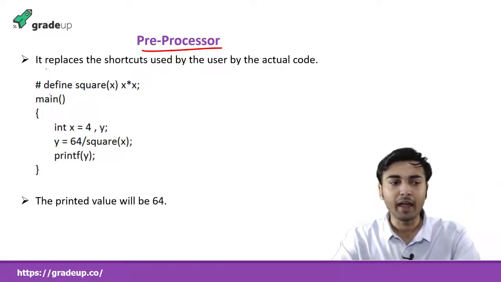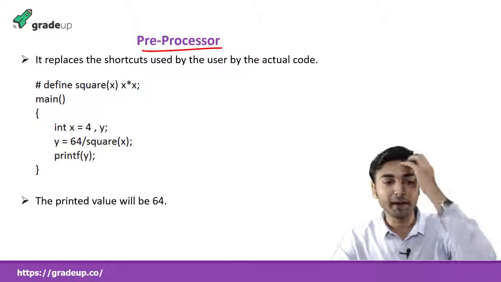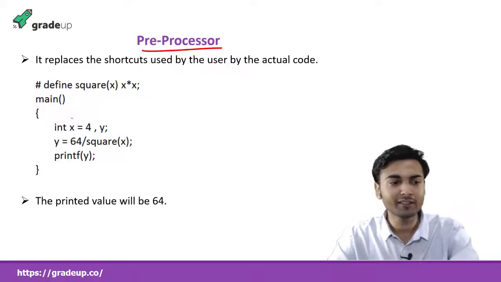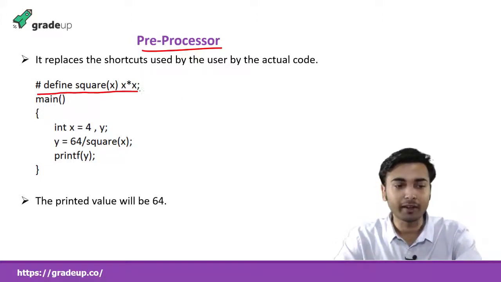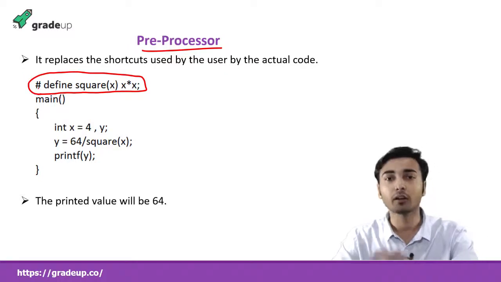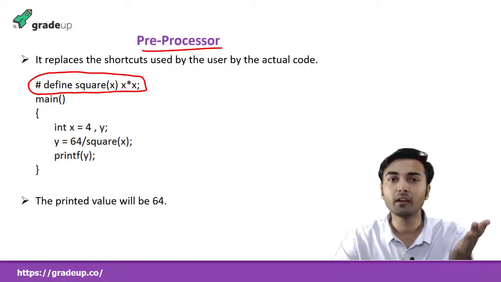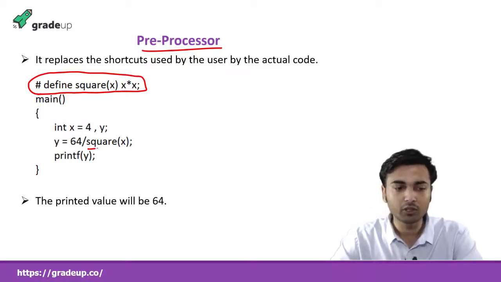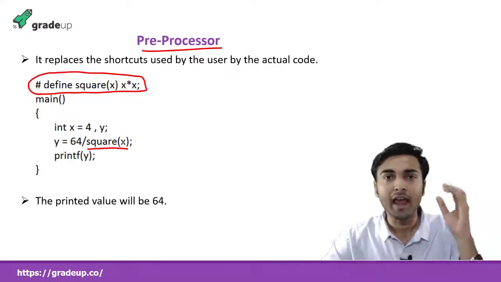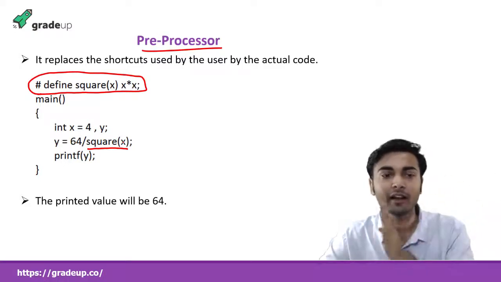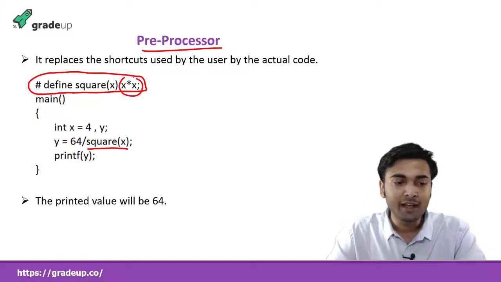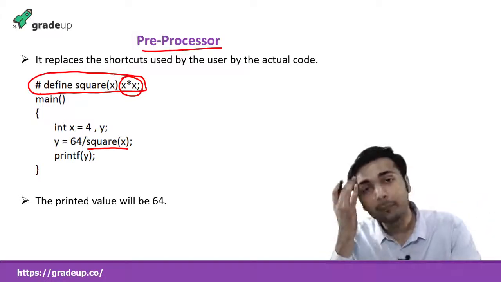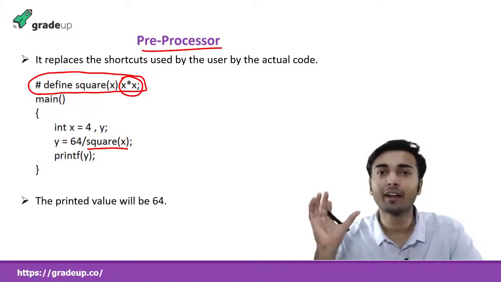As I said, it replaces shortcuts used by the user with the actual code. What are the shortcuts? See here: #define square(x). This is a shortcut. I have defined square(x) as x*x. So wherever square(x) appears, this is a shortcut, and the full thing of this shortcut is x*x. What is the meaning of square(x)? x*x. So the preprocessor replaces this shortcut by the actual code x*x.